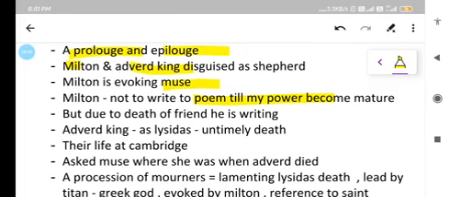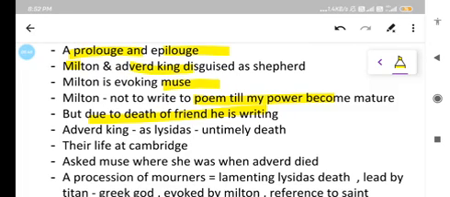So as we all know, as I already said, Milton was not about to write at this time because he wanted to become mature enough to write. But due to his friend Edward King, who drowned and is now dead, Milton is writing in his memory. So he is saying he is writing due to the death of a friend.